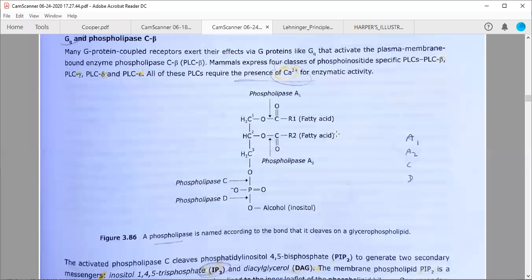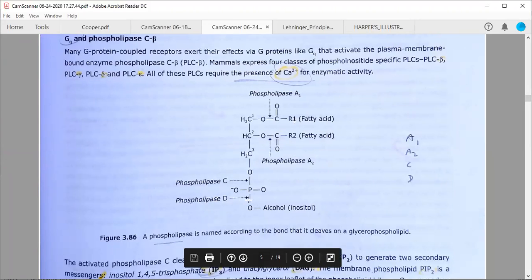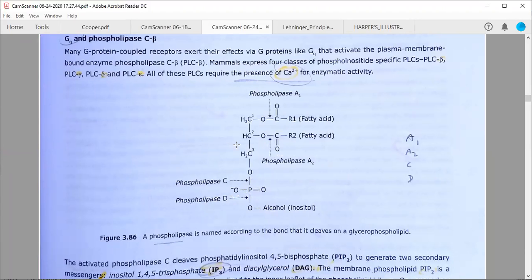Therefore they are called the phospholipase C family. Phospholipase A1 will cleave the fatty acid at the first position. Phospholipase A2 will cleave at the second position. D will cleave the alcohol group from this bond, leaving the phosphate group on the glycerol molecule.